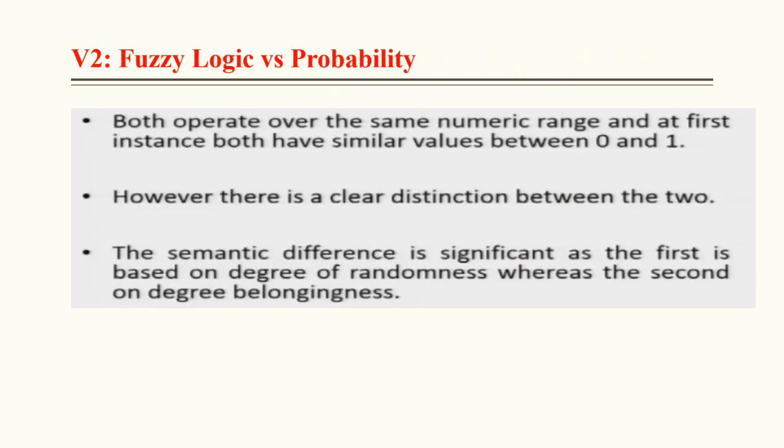Now, what is fuzzy logic and what is probability? Both operate over the same numeric range, and at first instance both have similar values between 0 and 1. However, there is a clear distinction between the two. The semantic difference is significant, as the first is based on degree of randomness and the second on degree of belongingness. So probability is degree of randomness and fuzzy is degree of belongingness.